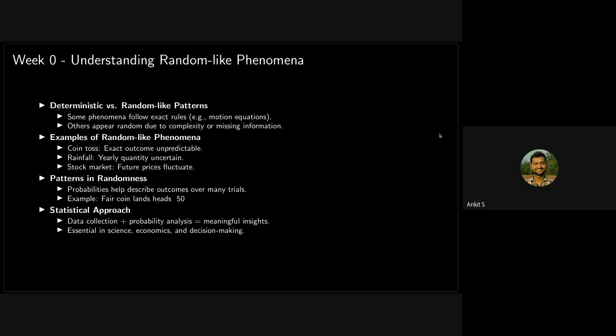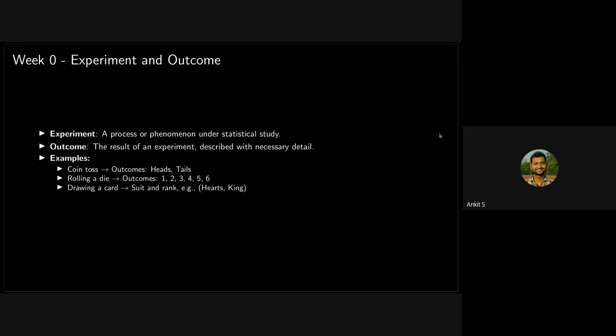You cannot tell that with certainty, right? And for these things we need probability and statistics. There are a lot of examples of such type where you don't have the confidence that you can predict the outcome. That's why we study statistics.